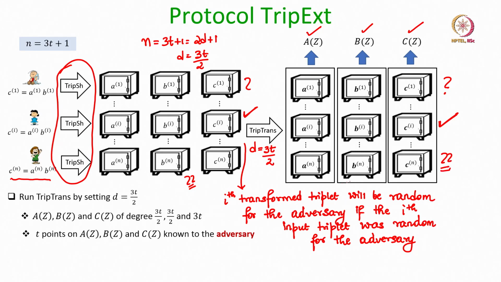And since these transform triplets constitute points on the a, b and c polynomials, it means that the adversary will be knowing at most t points on these polynomials, corresponding to the t corrupt dealers in the system. Okay.